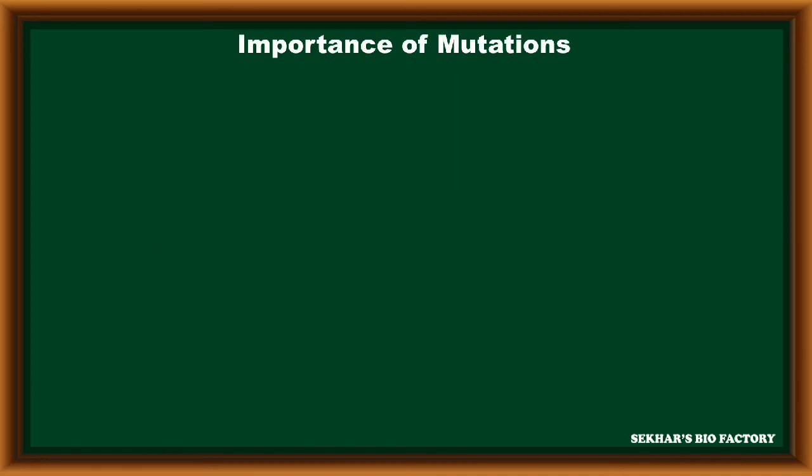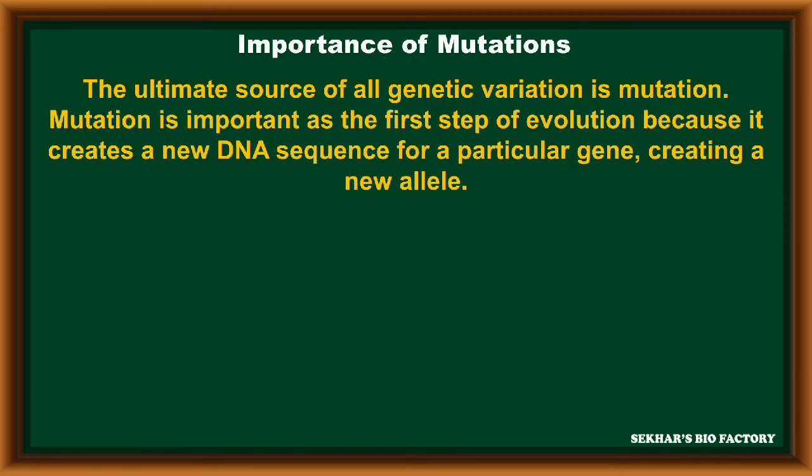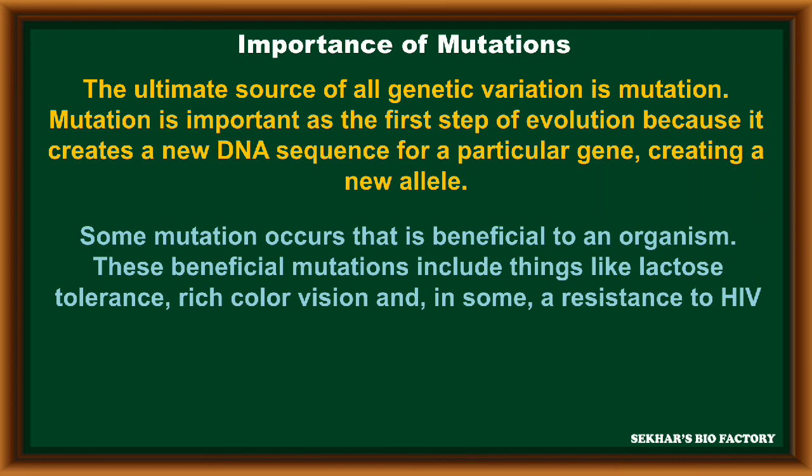The importance of mutations. The ultimate source of all genetic variation is mutation only. Mutation is important as the first step of evolution, because mutations can create a new DNA sequence for a particular gene, creating new alleles in a population. Some mutations are beneficial to an organism.